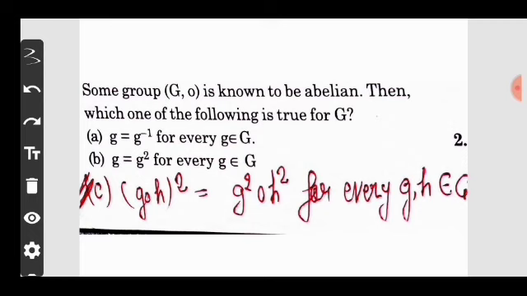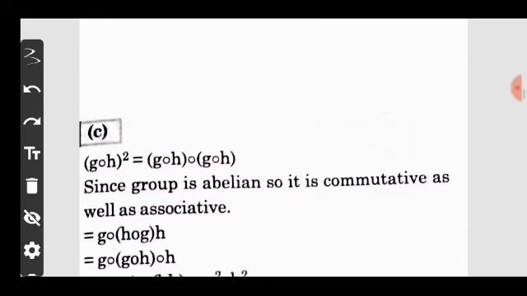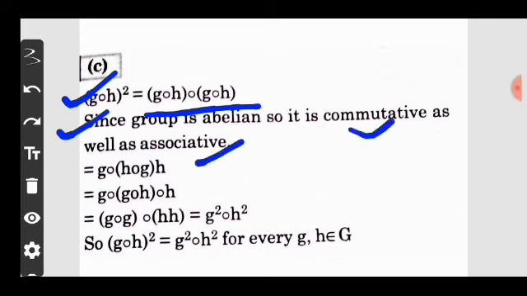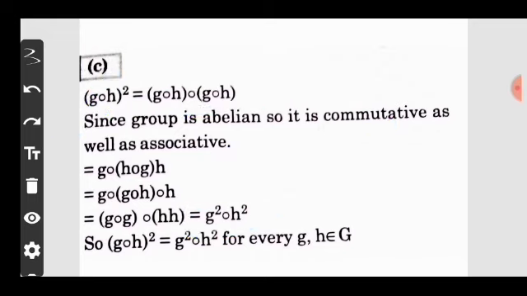Now move on. The solution of this question is, here (g composite h) whole square is defined as g composite h and composite of g composite h. Now since the group is abelian, it is commutative as well as associative. So applying the associative law and commutative law, we get g square composite h square. So option C is your correct answer. Now move on. Next question.